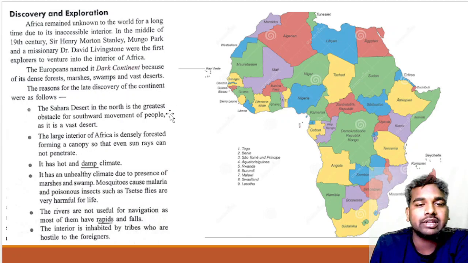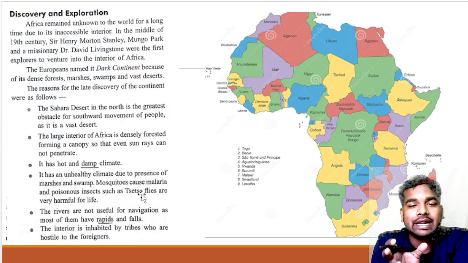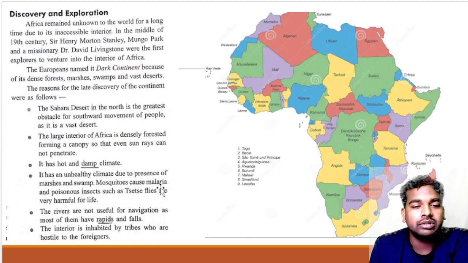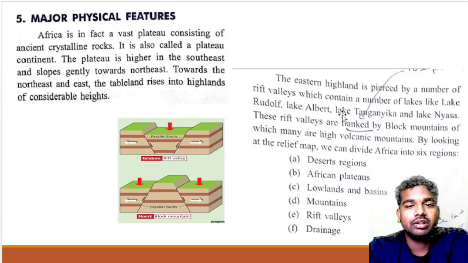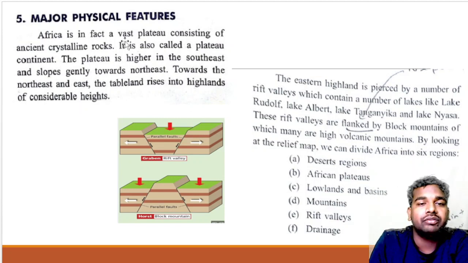First is the Sahara Desert, and second is the dense forest. Third is the hot and damp climate and the unhealthy climatic conditions. The fourth is the rapids: the rivers are not navigable because you will find many rapids and falls. And the last one is that the inhabitants, the tribal people, consider the foreigner an enemy. Now we will study the major physical features.